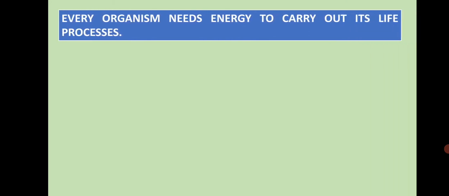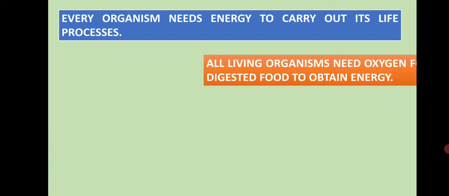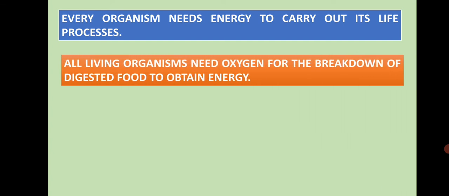Every organism needs energy to carry out its life processes. We need energy to walk, run or do any work. We require energy to write, read, eat and talk. While we are sleeping, energy is required. We get this energy from the food we eat. All living organisms need oxygen from the air for the breakdown of digested food to obtain energy.